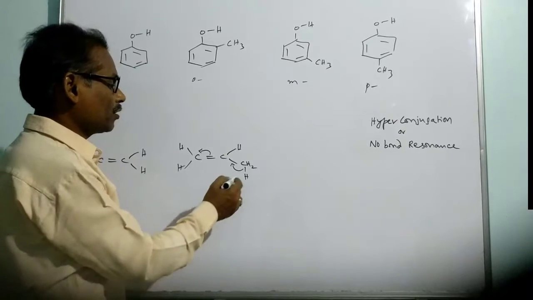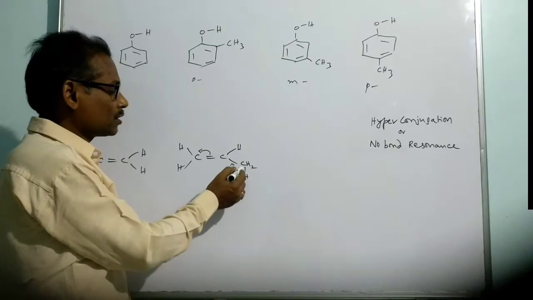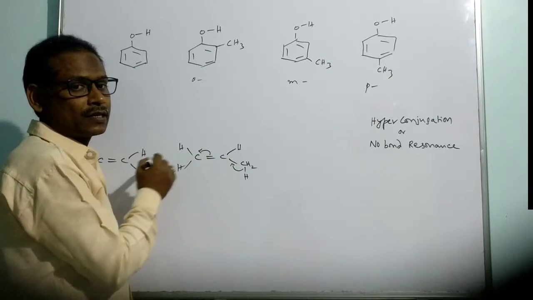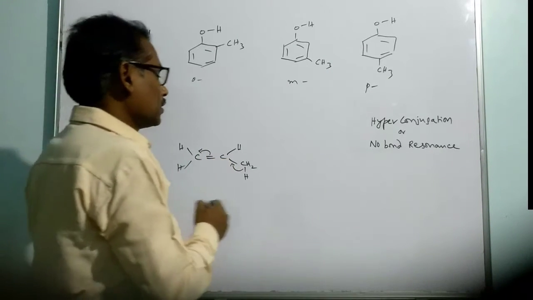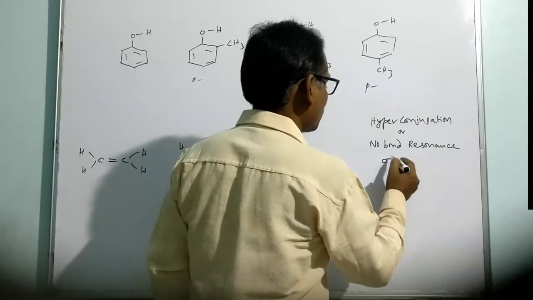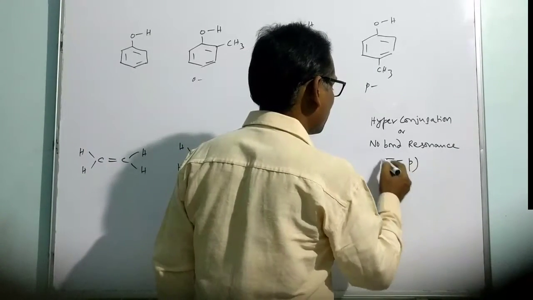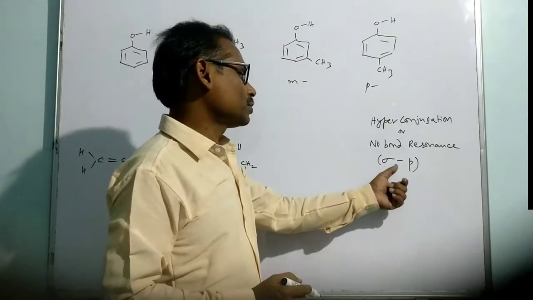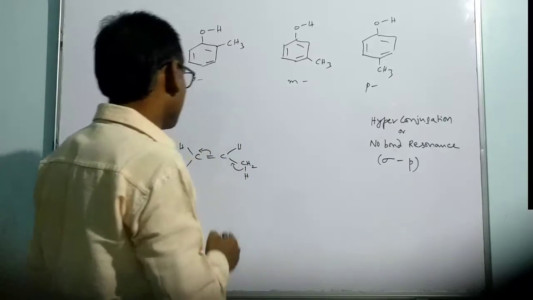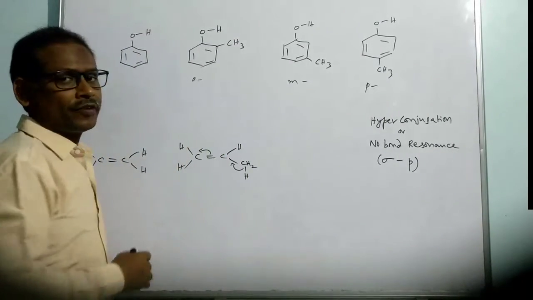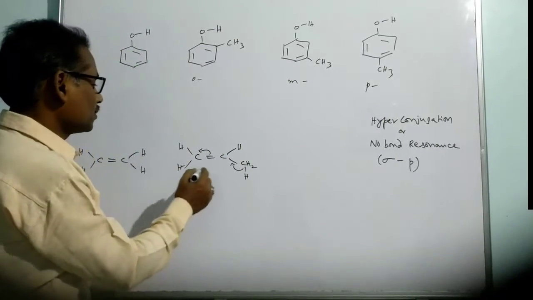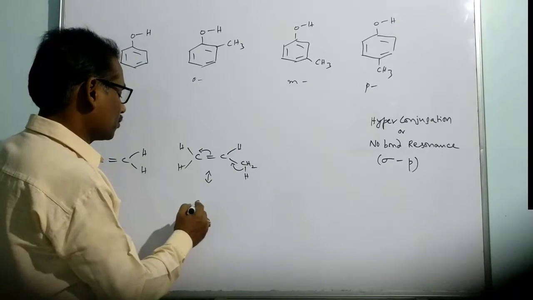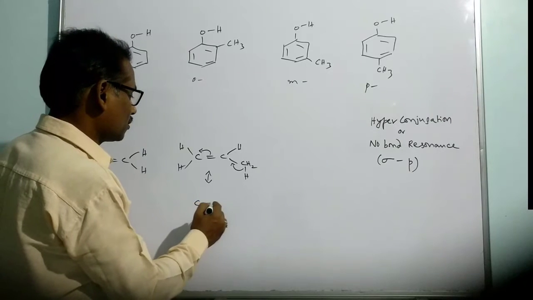So it is a phenomenon of conjugation between the sigma bond electrons and a p orbital of the pi bond, in the case of alkenes. If it is conjugated like this, we can write the respective resonating structure.